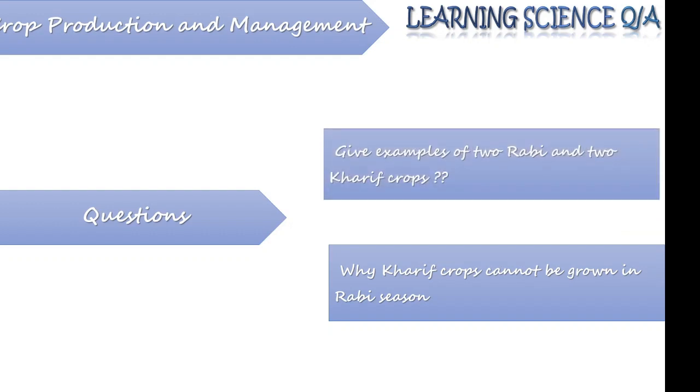Coming to the next question, give two examples of Rabi and two examples of Kharif crop. Now this is easy. You can go through the previous PPT and write down its answer. Two Rabi crops include wheat, mustard, gram, etc. and Kharif crops include rice, jute, maize, cotton.